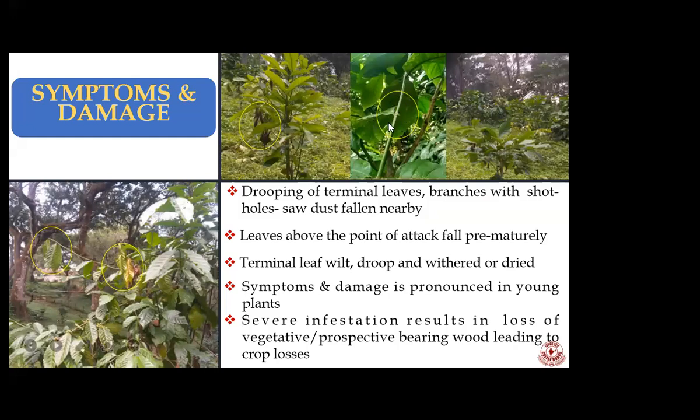So if you observe a twig without leaves or without a pair of leaves, that indicates the twig is infested with short-tailed borer. In later stages, you can observe the terminal parts of the leaves are droopy, and they will become dry and fall. So severe infestation of this short-tailed borer leads to loss of vegetative or bearing wood that leads to crop losses.